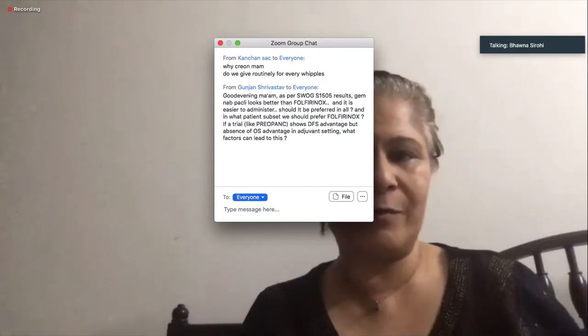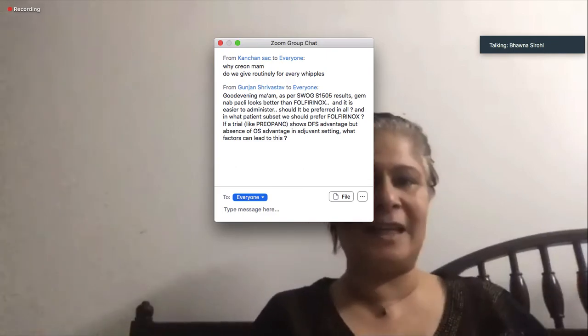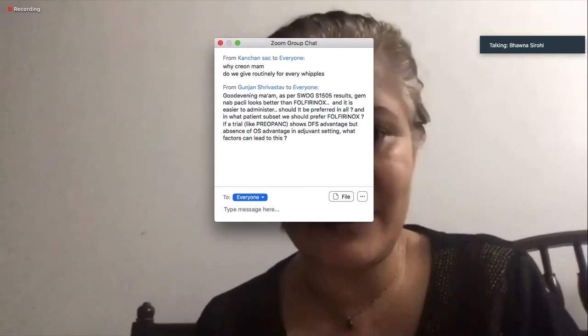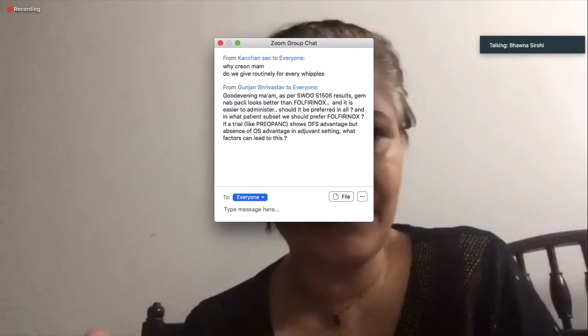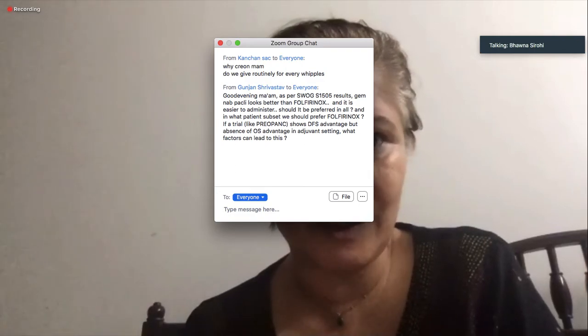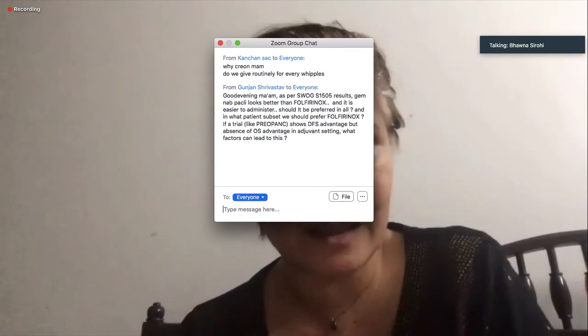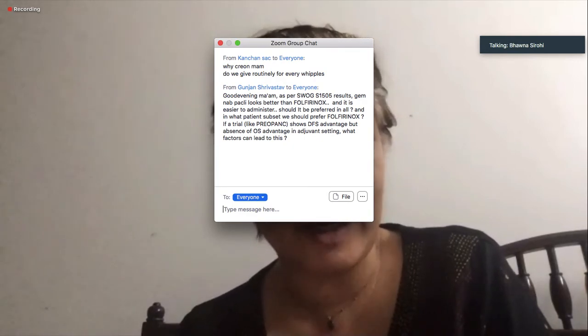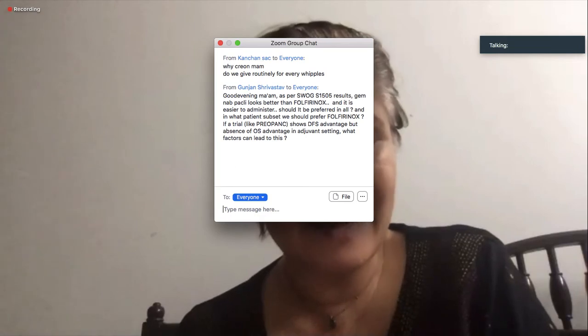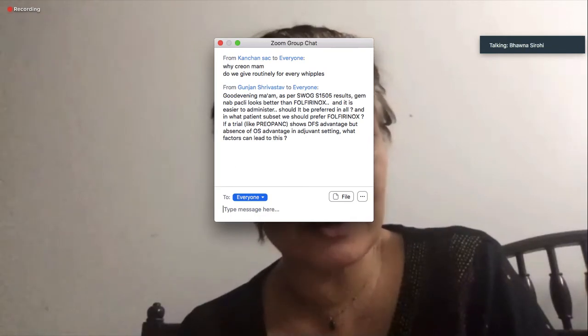I would go with either or, but it makes us slightly reassured that gem-nab-paclitaxel is also equally effective, because the adjuvant study with gem-nab-paclitaxel, which we'll discuss next week, the LAPACT trial, was negative, and the adjuvant trial with FOLFIRINOX was positive.